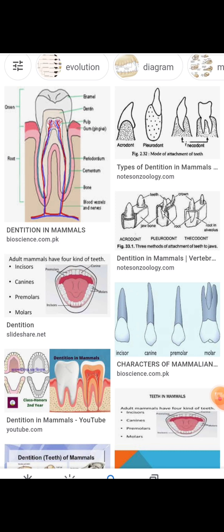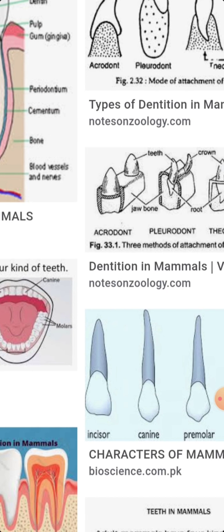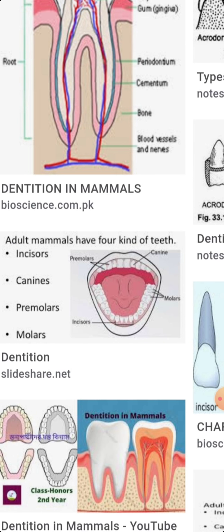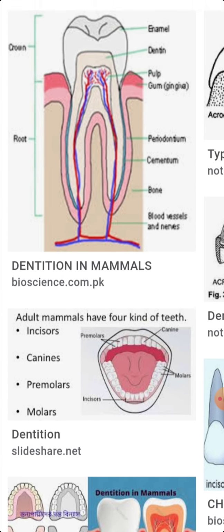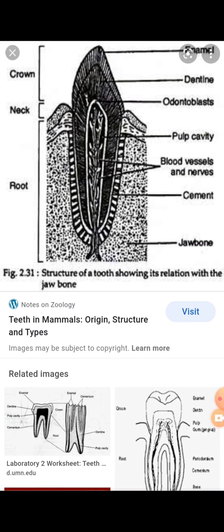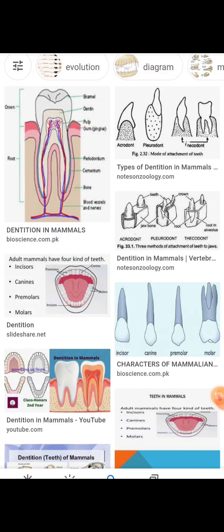Based on the number of sets of teeth, the dentition is monophyodont, diphyodont or polyphyodont. In the diagram, you have to see clearly how the teeth are fixed. In this slide you observe, my dear students, the diagram showing the different types, based on the attachment.